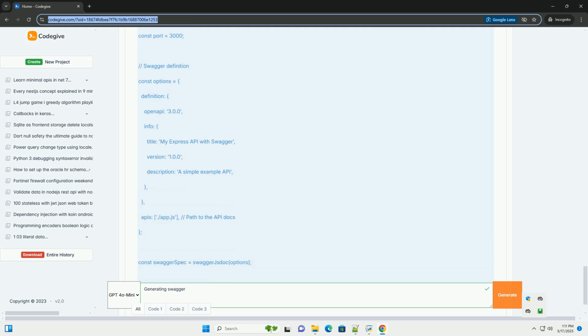Examples: provide example request bodies and response bodies to help developers understand how to use your API. Descriptive documentation: write clear and concise descriptions for your API endpoints, parameters, and response bodies.